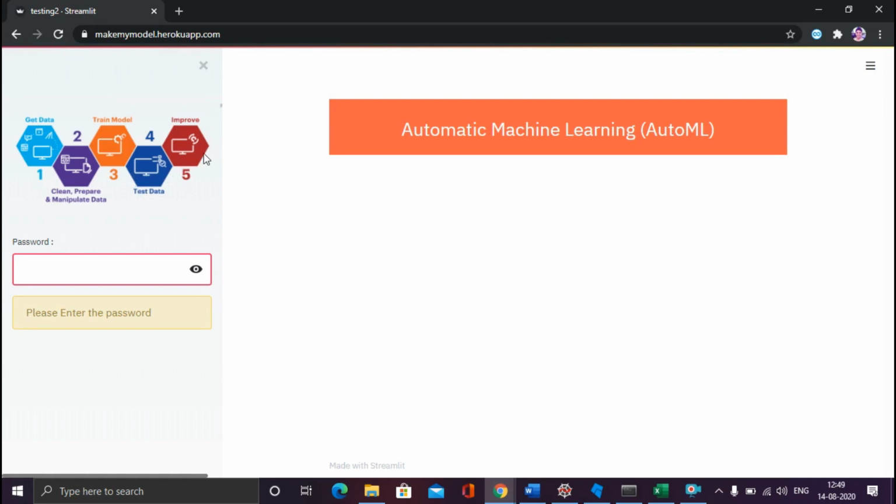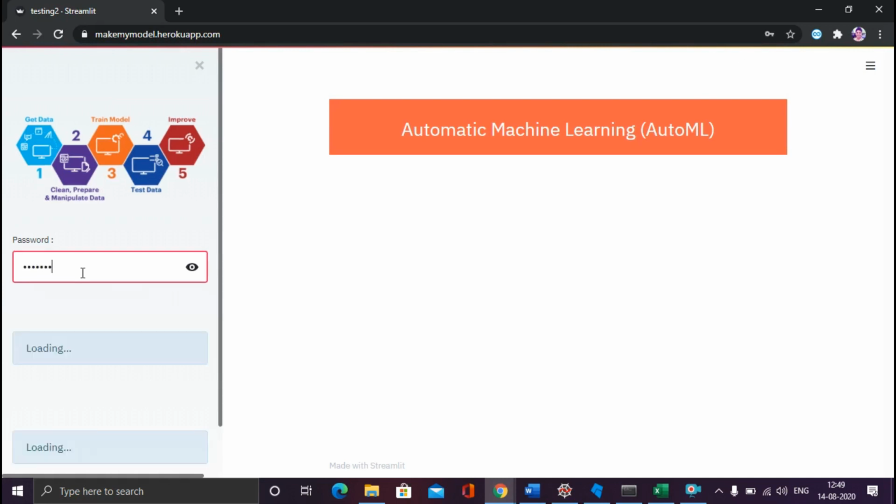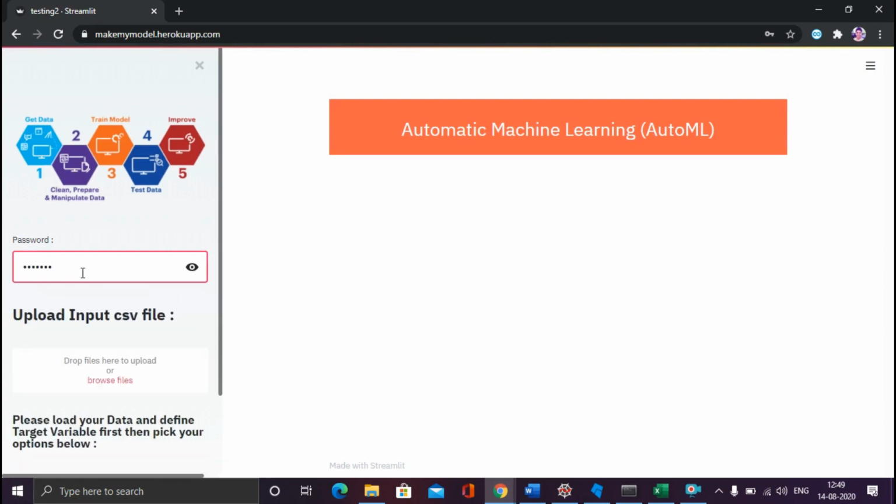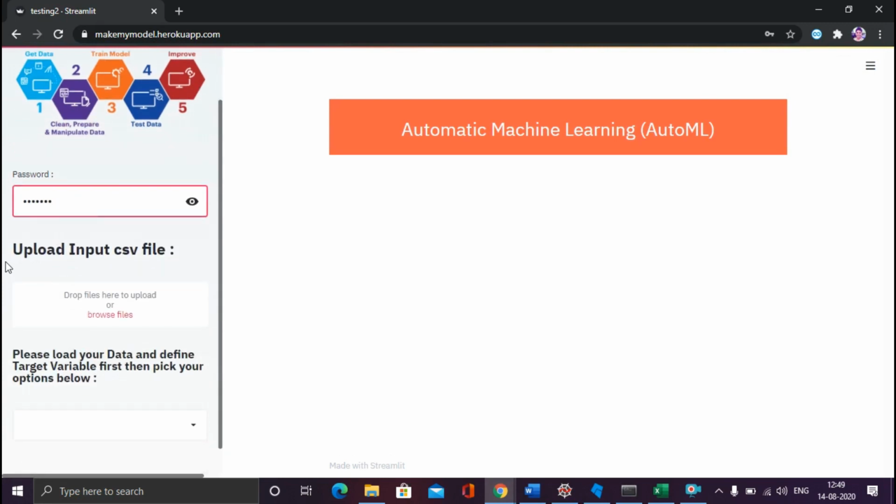I have also given security to this application. Only if you put in the password will you be able to use this application like a proper application, the way you have used any other application where you have to put in your login and password. The same way I have built this application. So let me put the password over there. Now you see things are opening, and it is asking to upload an input CSV file.